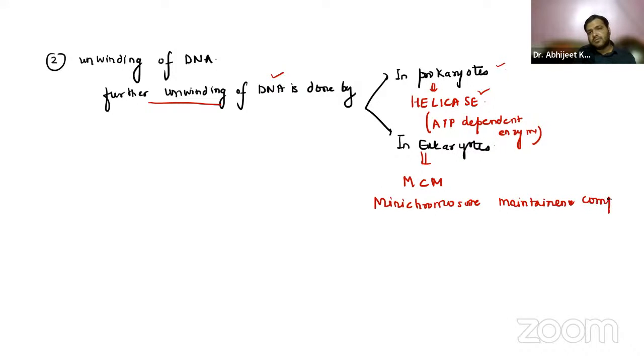So it is different in both cases. Unwinding was initiated earlier, and now it will proceed at a greater speed and unwind rapidly. In prokaryotes it is the helicase, and in eukaryotes it is the mini chromosome maintenance complex enzyme.